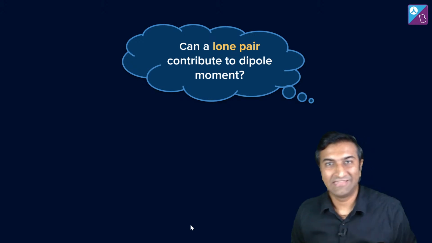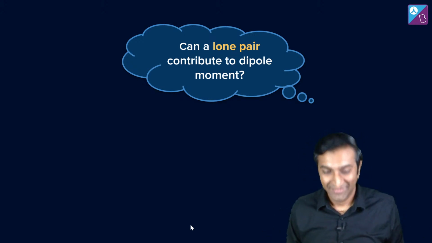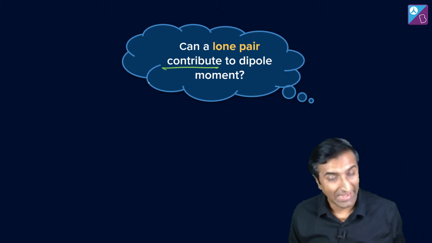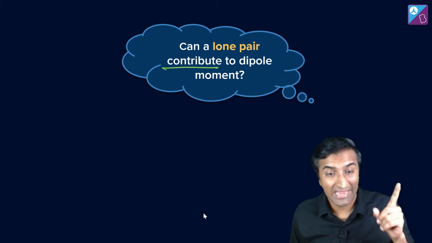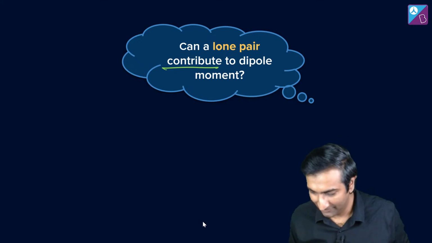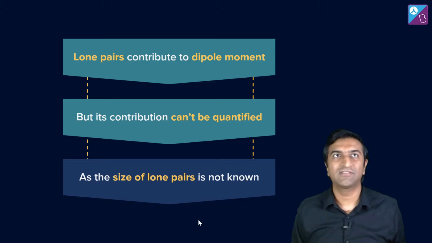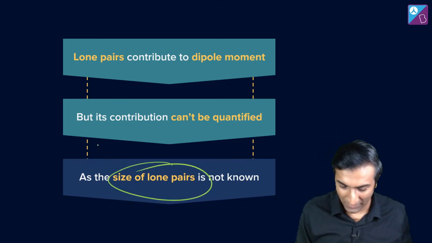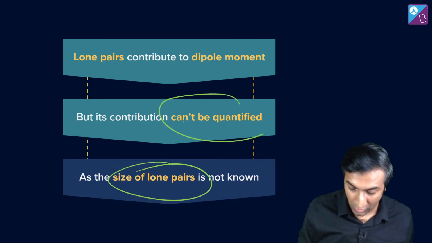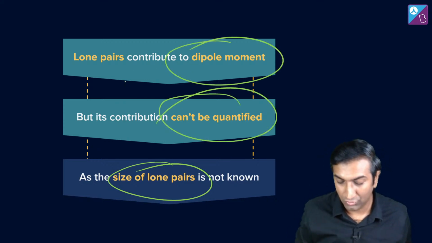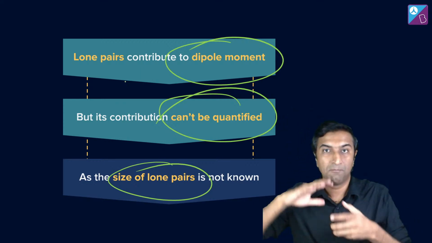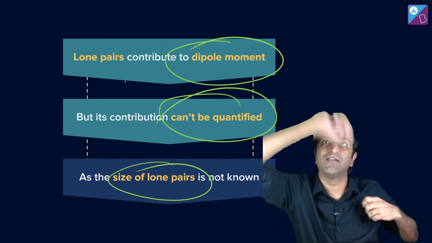I gave the question first. That's how I do it, right? Show and then tell. I gave you a question and I proved to you that lone pair contributes to dipole moment. Absolutely it does. That's why A is not the answer. It's okay, I gave you a bit of a googly there, right? But it's a little bit of a theoretical idea, because what size or shape electrons have, we don't know. We have no idea. The size of a lone pair is not known, so you cannot quantify it, but it will definitely contribute to the dipole moment. So you don't know what the dipole moment is between phosphorus and the lone pair.